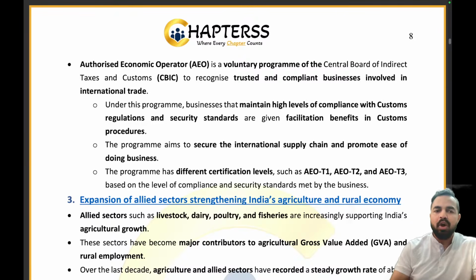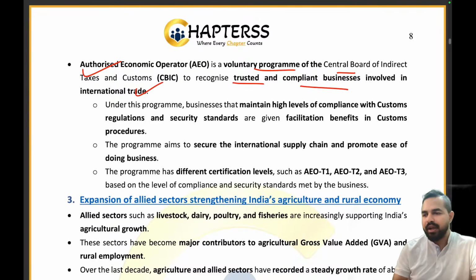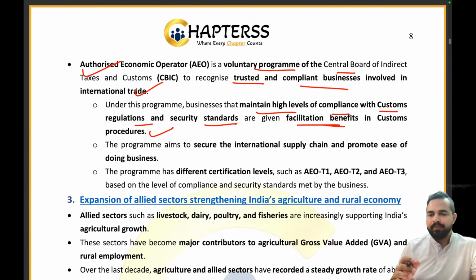Now let's try to discuss the Authorized Economic Operator. It is a voluntary program of the CBIC to recognize trusted and compliant businesses involved in international trade. The businesses that maintain high levels of compliance with the customs regulations and security standards are given facilitation benefits in customs procedures. Let's take an example, my dear friends, that there is a student in the class. The student is always disciplined, always regular in the class, having a good attendance record, and he always submits the assignments, the homework, on time. He comes to school always on time.